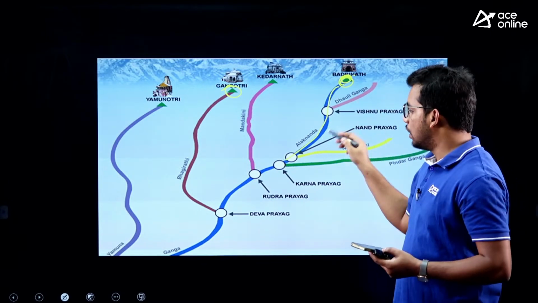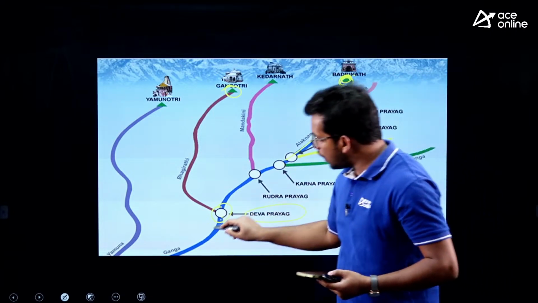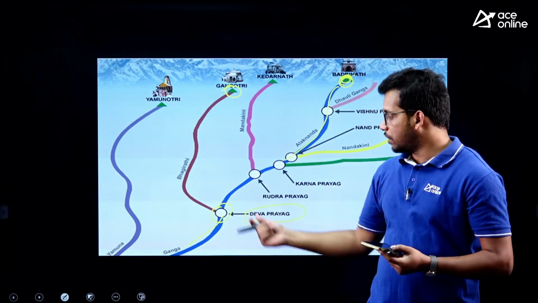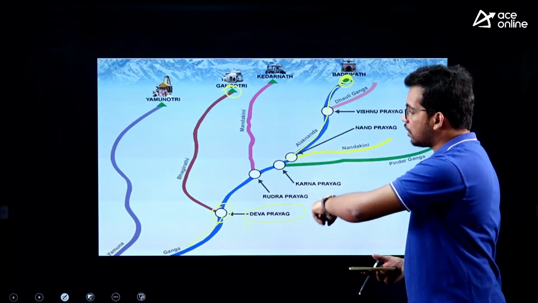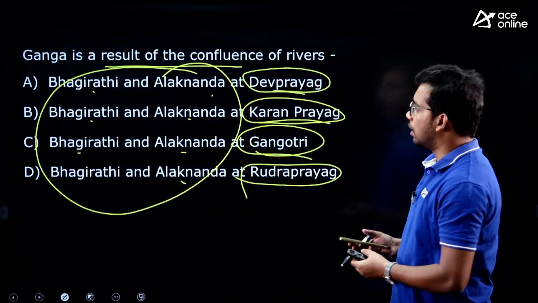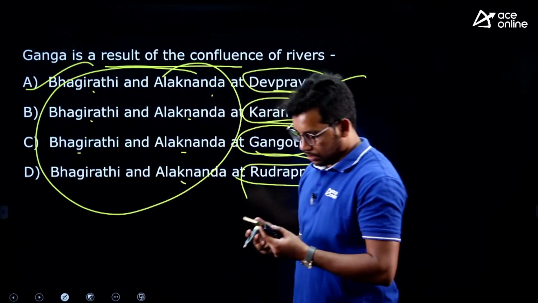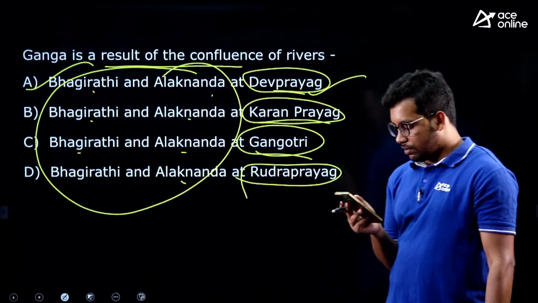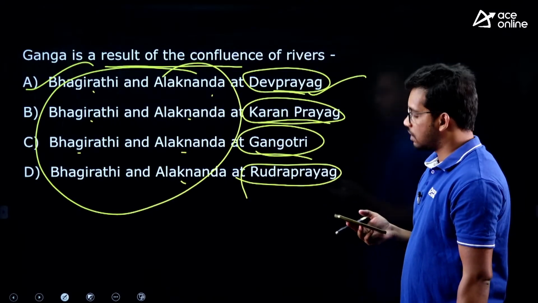These two meet at Dev Prayag, and then from there we call it as a Ganga river, right. So Bhagirathi and Alkananda are meeting at Dev Prayag, leading to the formation of Ganga. So here answer is A, that is Dev Prayag. Very good. Naveen, Manikanta, Sanket, Lasya has answered it as correct.